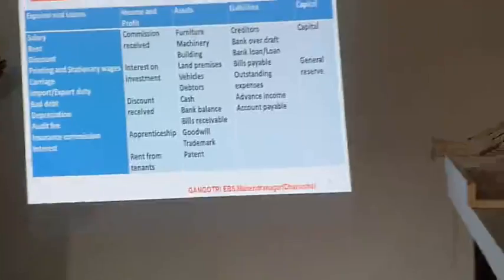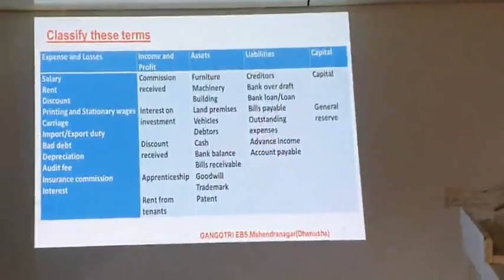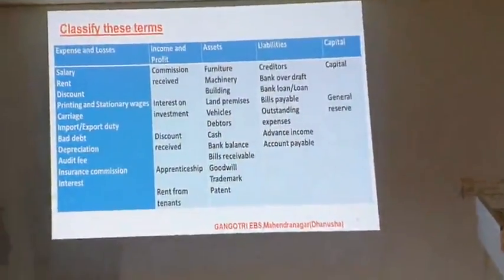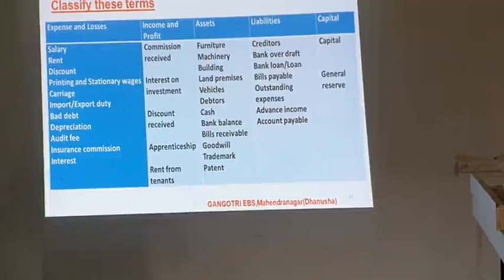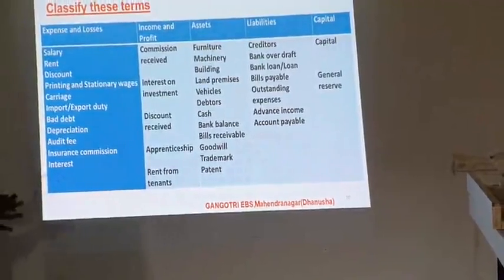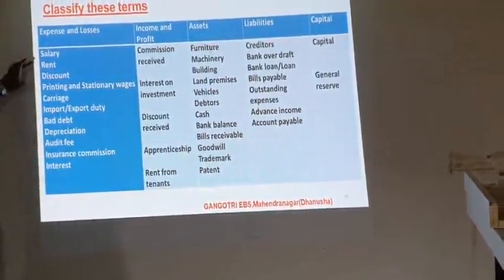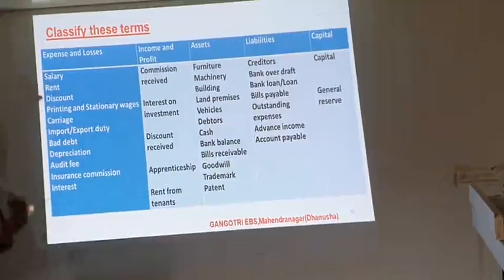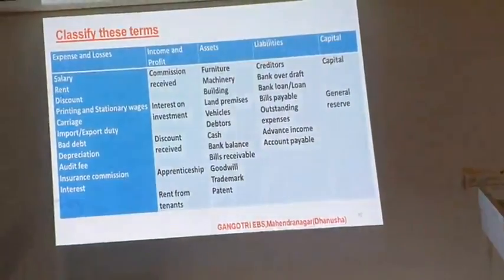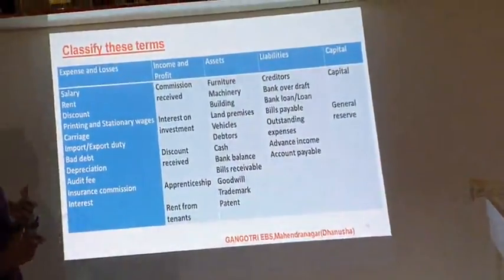Now here I have classified these terms for the easiness of the students. It will be easier for the student to know which one is expenses, which one is income and profit, assets, liabilities. Here, salary, rent: if we pay the salary, that is an expense. If we receive the salary, that is our income.